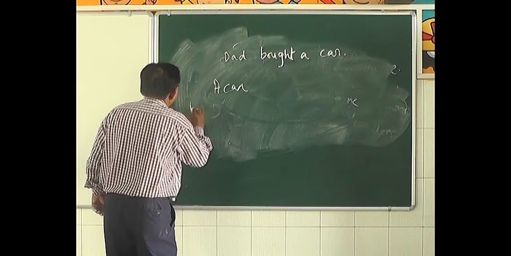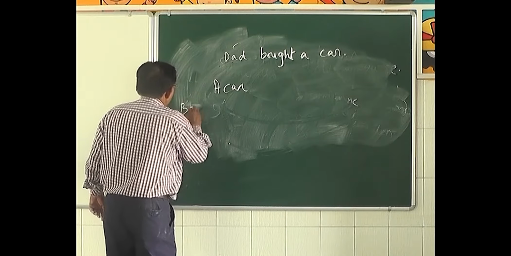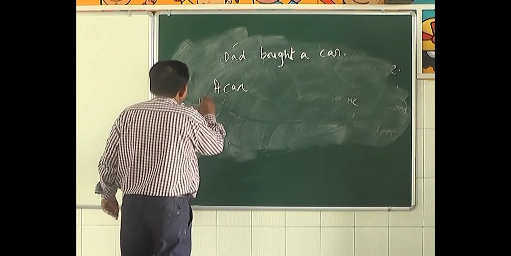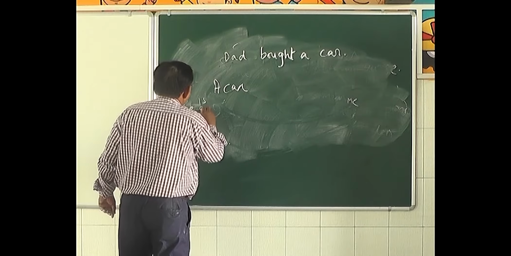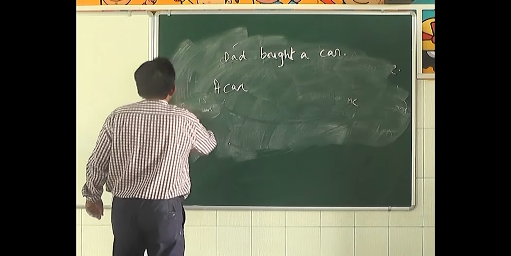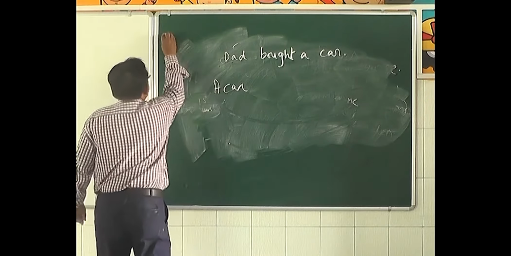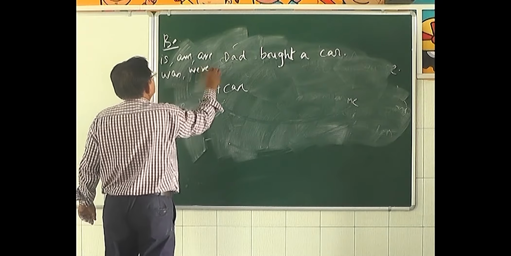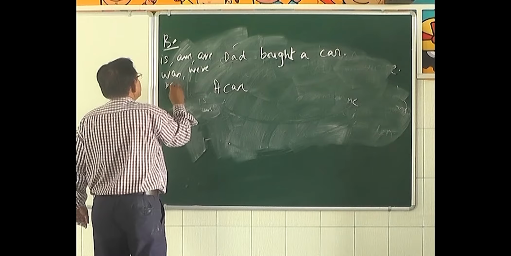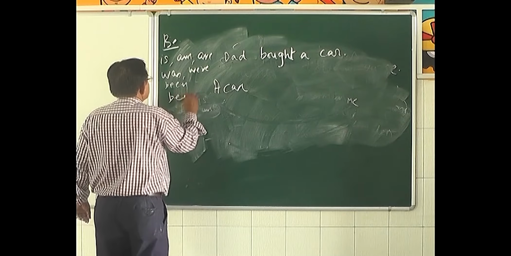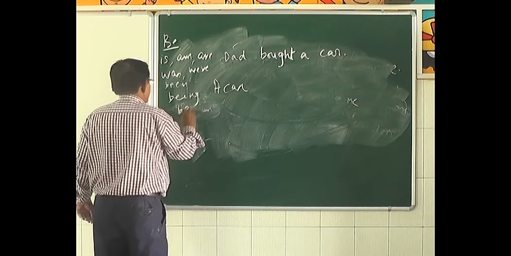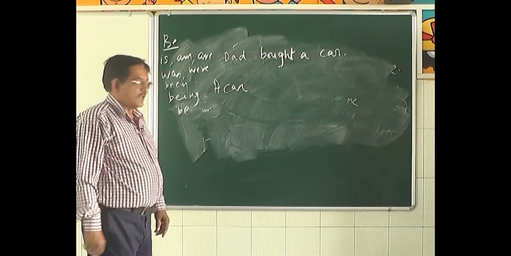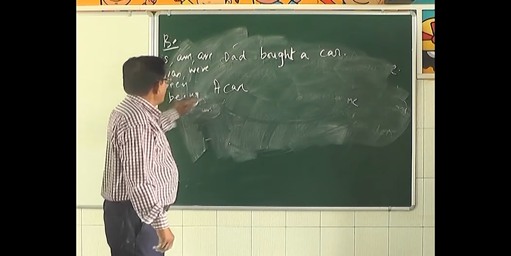A form of be. Now, what are the forms of be? Is, am, are, was, were, been, being, and be. You have to put one of these here.